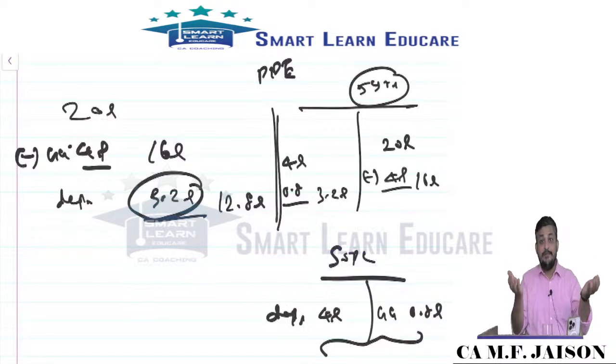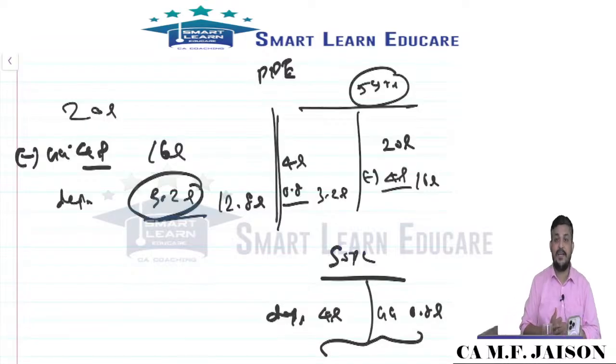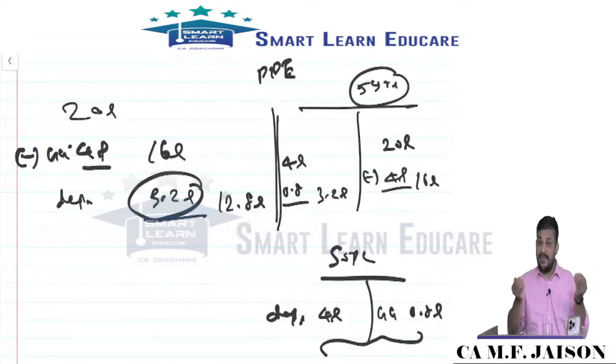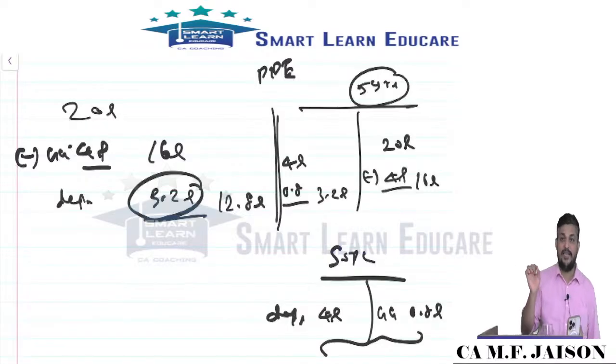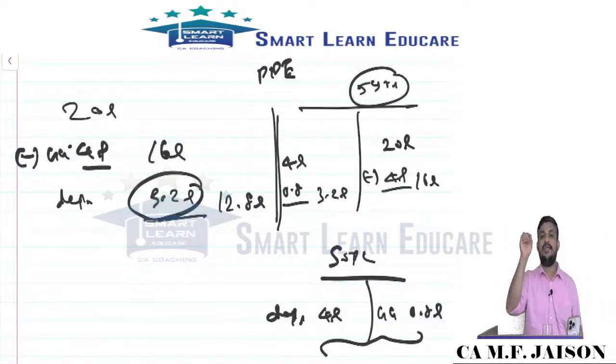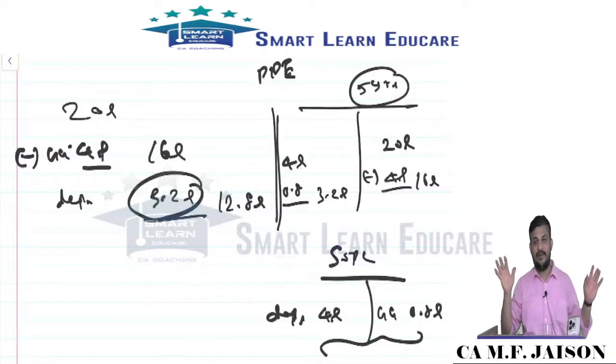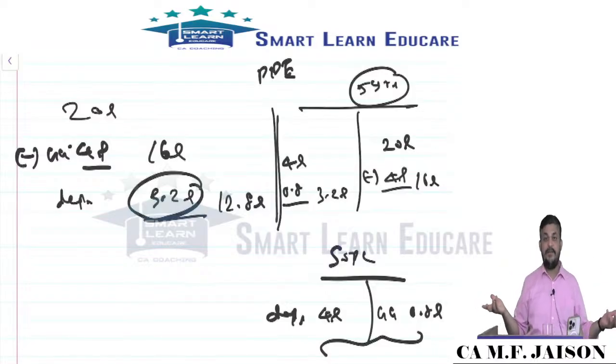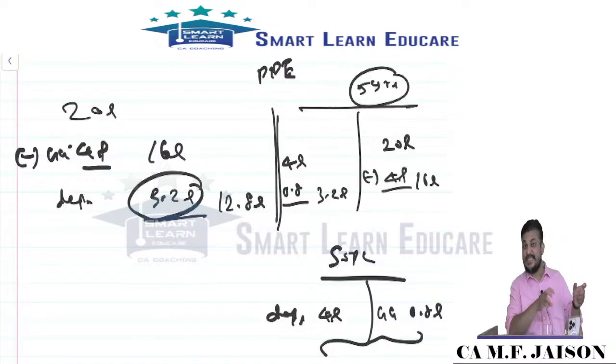And sometimes government gives us not cash but certain assets, either free or at concessional value. If government gives some asset free of cost, it will be recorded at nominal value. Government gives you an asset worth 50 lakhs free. Then I will show asset to capital reserve 1 rupee, 1 rupee. That's all. That is sufficient. But if the government gives me an asset at concessional value, 50 lakhs worth of asset you can buy for 30 lakhs, then I buy for 30 lakhs. I will show it at concessional value. Asset to bank 30 lakhs. This is the treatment of other grants, but predominantly it is depreciable asset related grant.